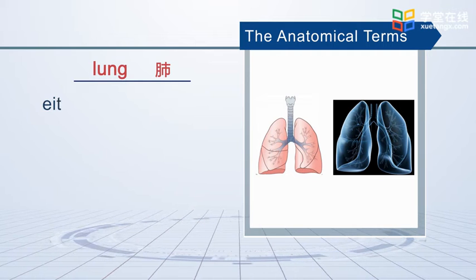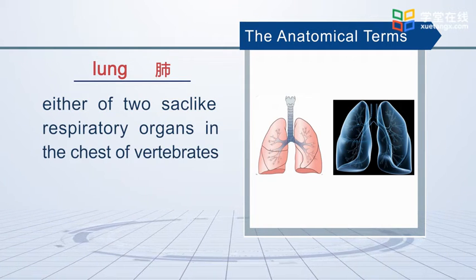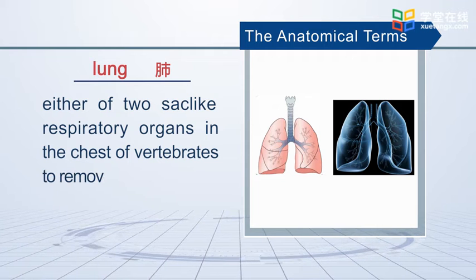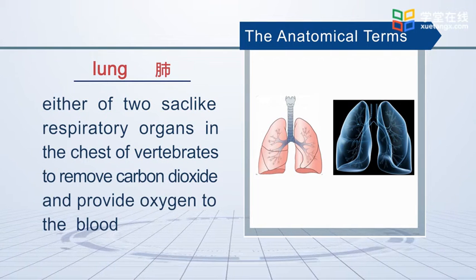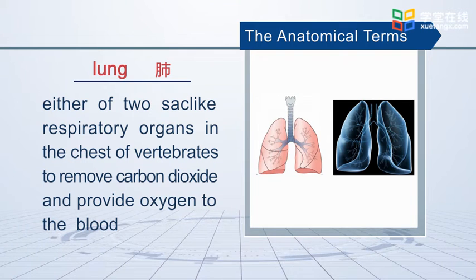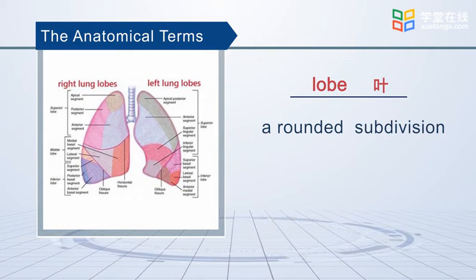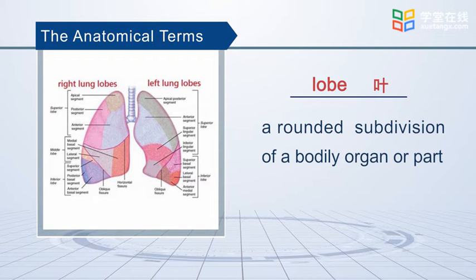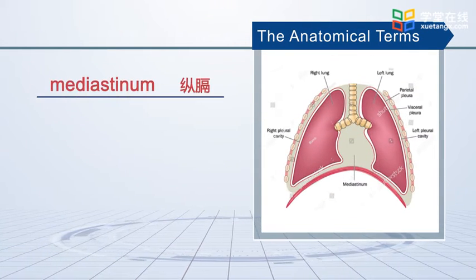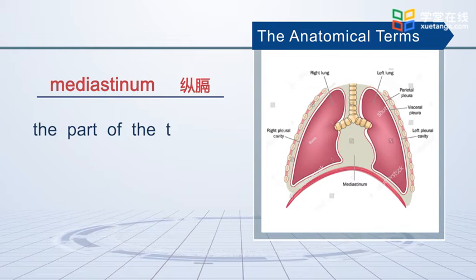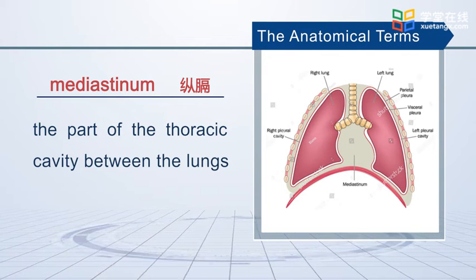Lung, either of 2 sac-like respiratory organs in the chest of vertebrates to remove carbon dioxide and to provide oxygen to the blood. Lobe is a rounded subdivision of a bodily organ or part. Mediastinum is part of the thoracic cavity between the lungs.